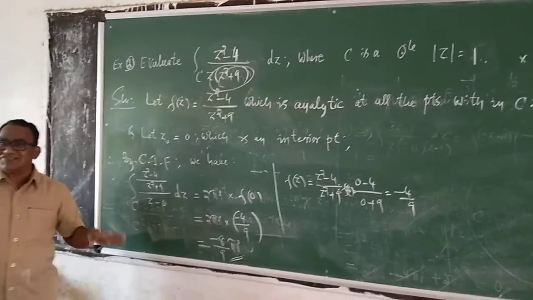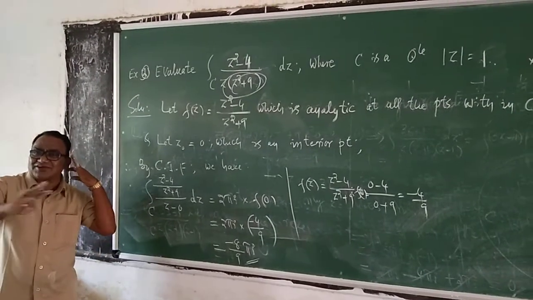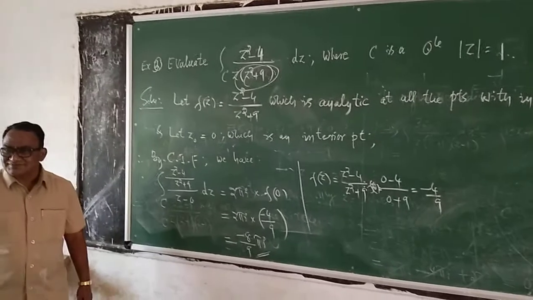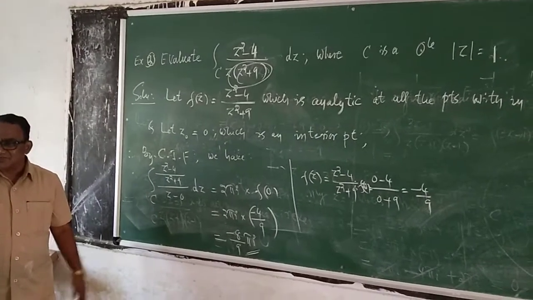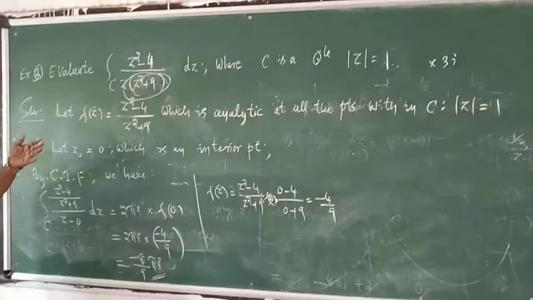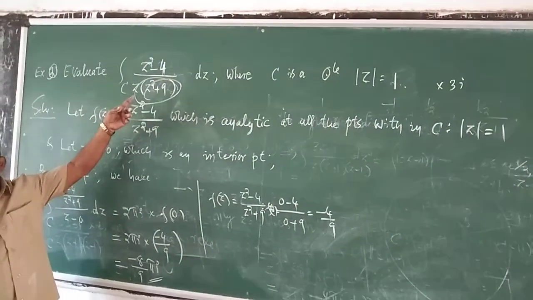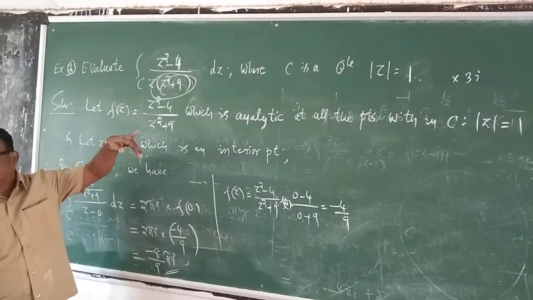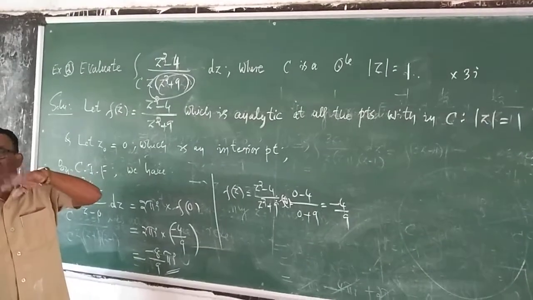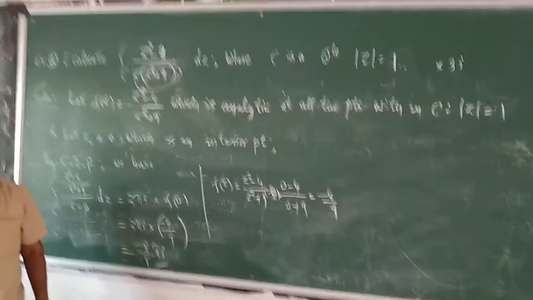Suppose any of these points does not lie within the circle, then you cannot apply this Cauchy's integral formula, remember? Okay. Suppose if I take another point, z minus 2 instead of z, z is equal to 2 also lies outside the circle. Then you cannot apply the Cauchy's integral formula. Is it clear? Yes.